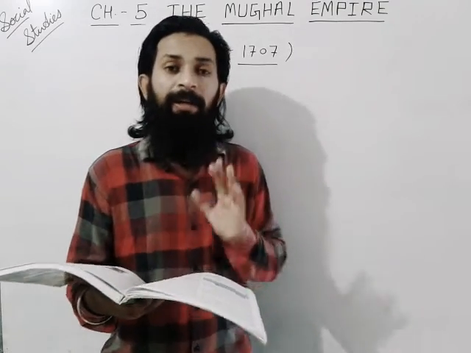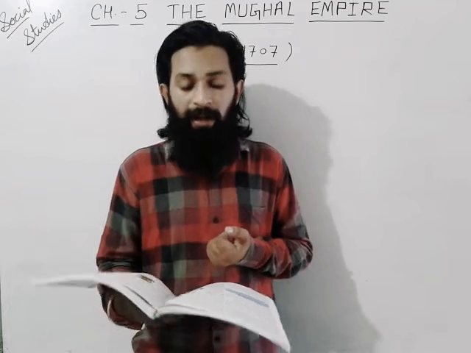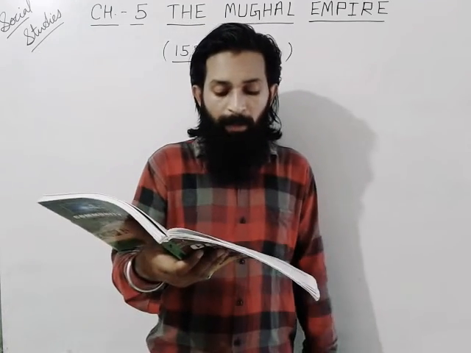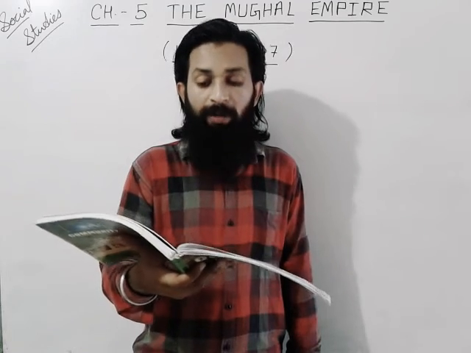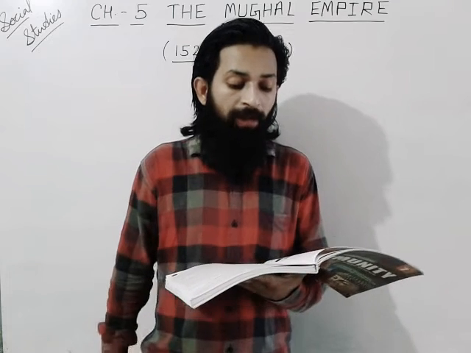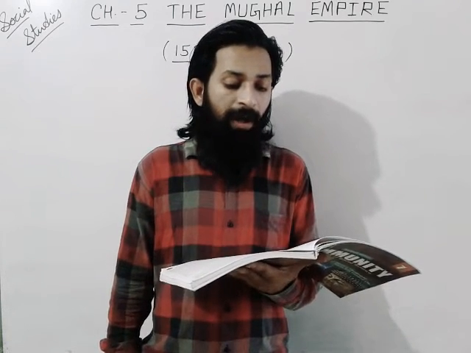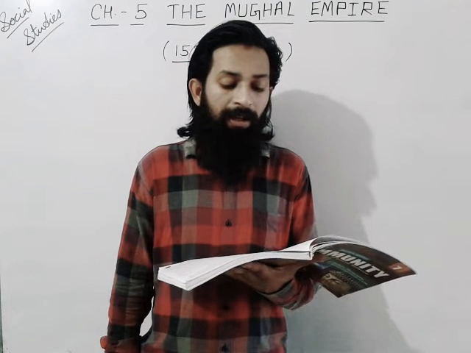He annexed Ahmednagar in 1633 and defeated many kings and kingdom rulers. Bijapur and Golconda signed a peace treaty with Shahjahan and agreed to pay an annual tribute to him. So Shahjahan never fought with them. After consolidating his position in the Deccan, Shahjahan sent an army to Balkh and Badakhshan in Central Asia in order